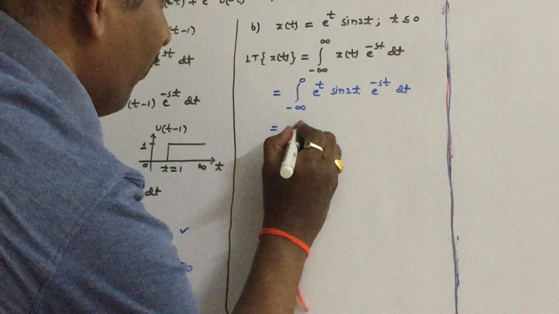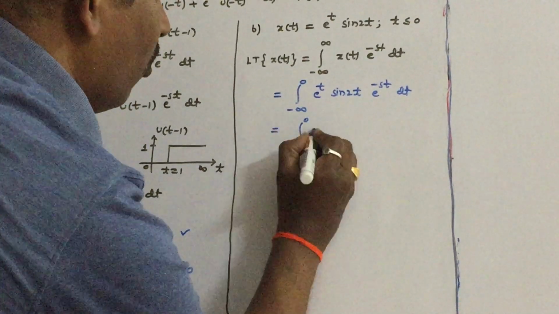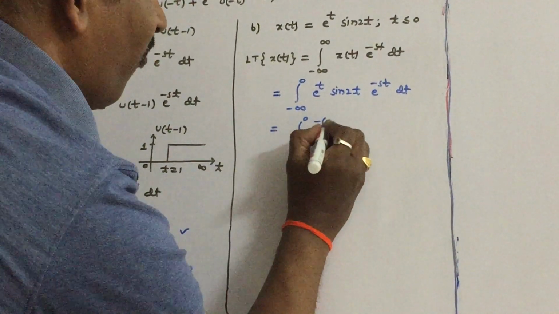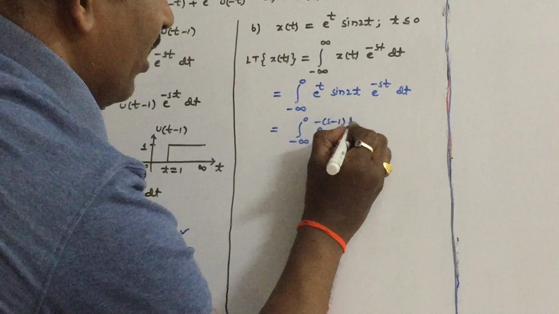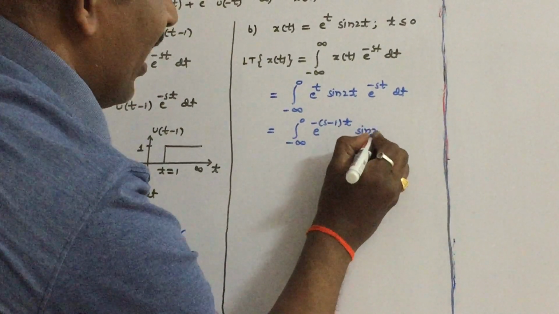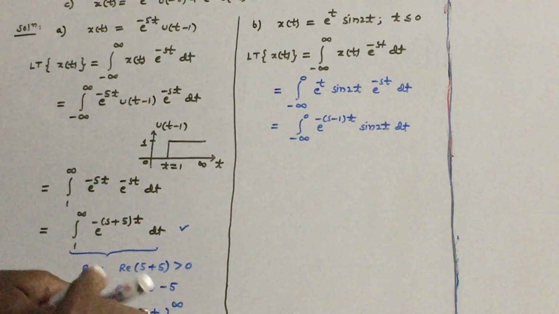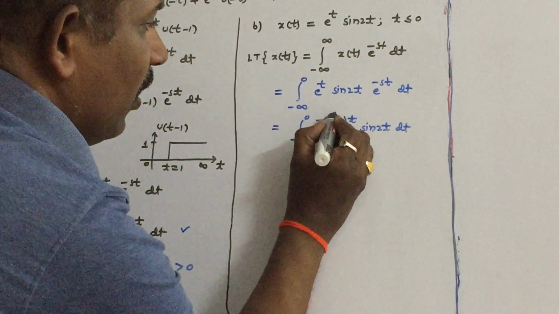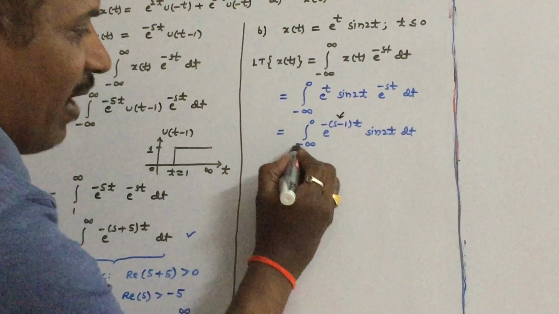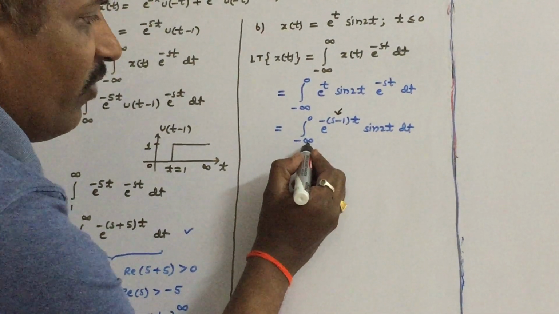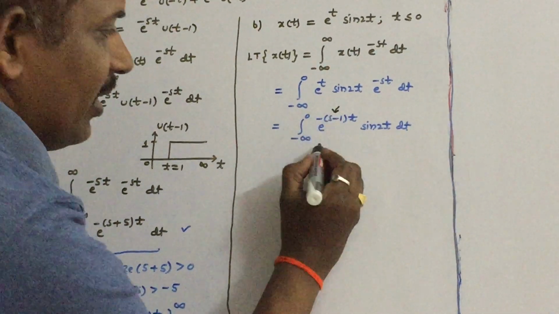You can further simplify it: integral from minus infinity to 0. This can be written as e power of minus s minus 1 into t into sine 2t into dt. You can clearly see that the limit is minus infinity. So what is the region of convergence?